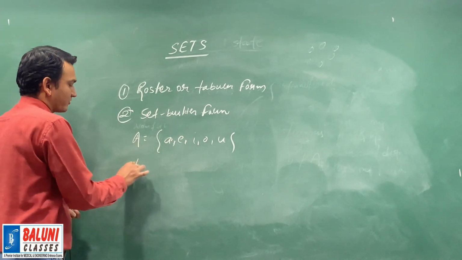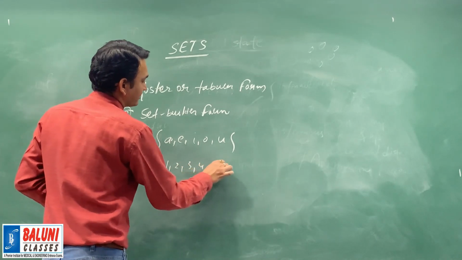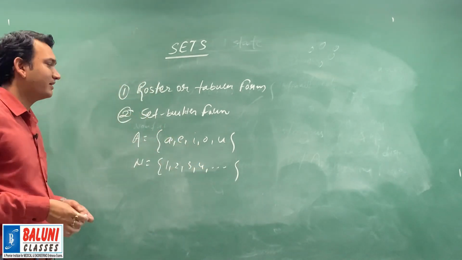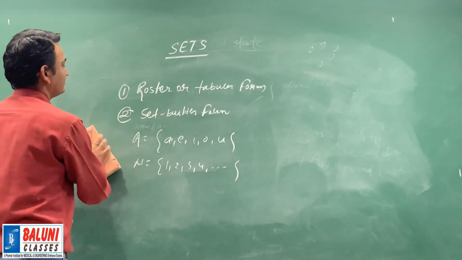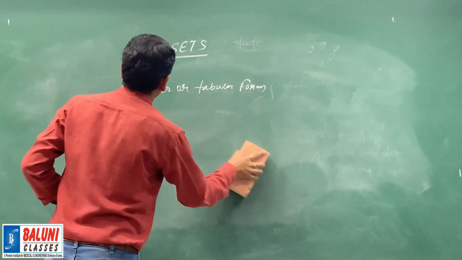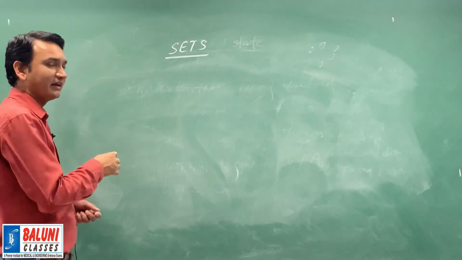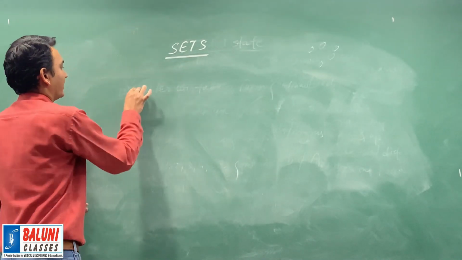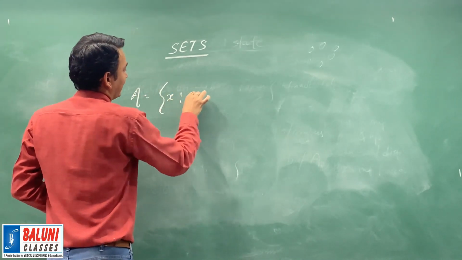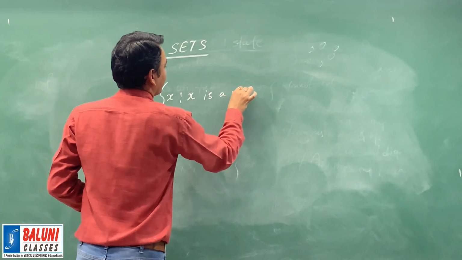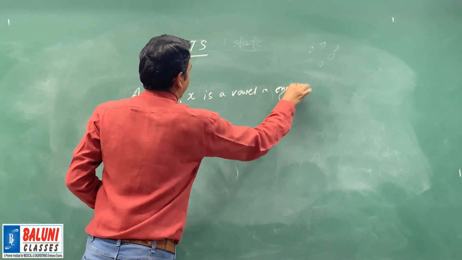We always enclose all the elements within the braces and separate them by comma. Suppose I want to write set of natural numbers in the roster form, so I will write 1, 2, 3, 4 and so on. This is how we write a set in the roster or tabular form. The other form is set builder form. Let us suppose I want to write set of vowels in English alphabet in set builder form. So I will write A is equal to the set of all x such that x is a vowel in English alphabet.